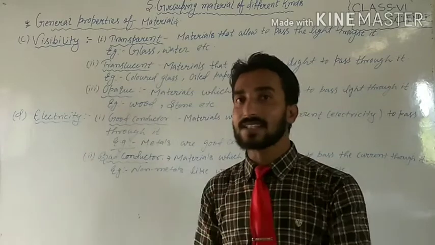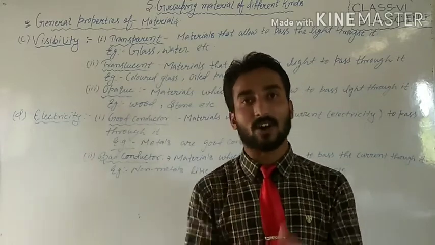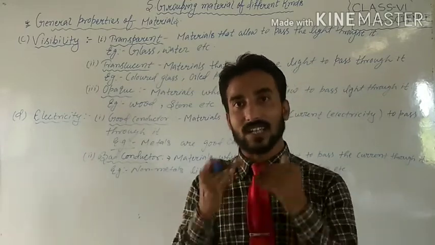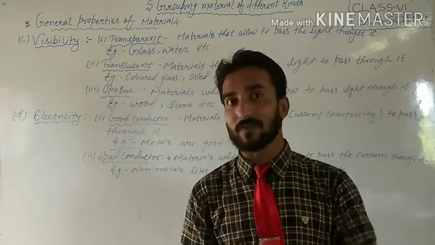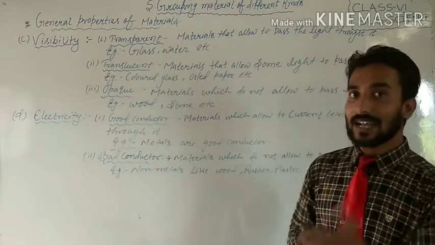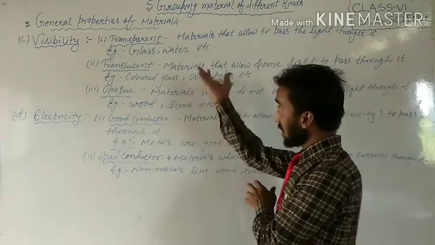That is transparency. Transparency means objects of the nature that allow light to pass through them. That is called transparent. As examples, see glass and water in the sea.